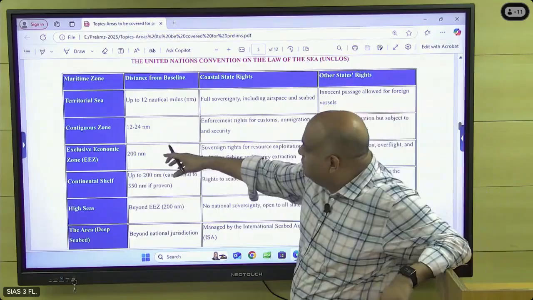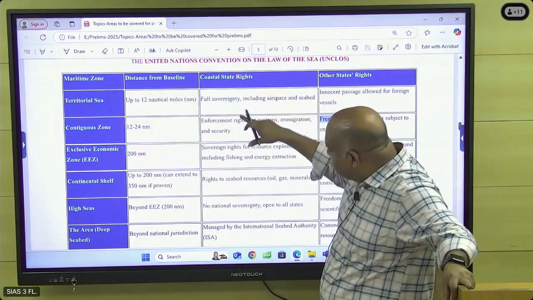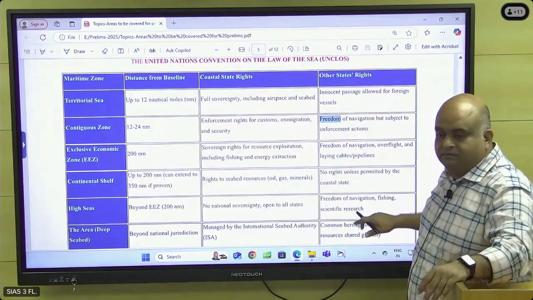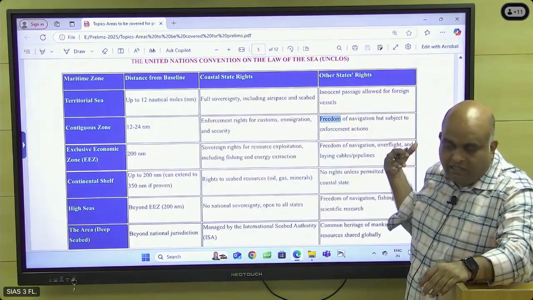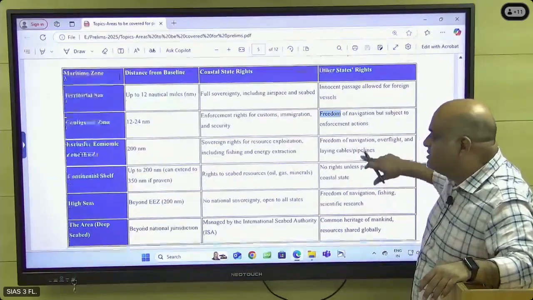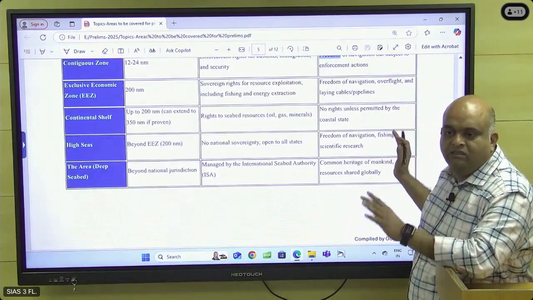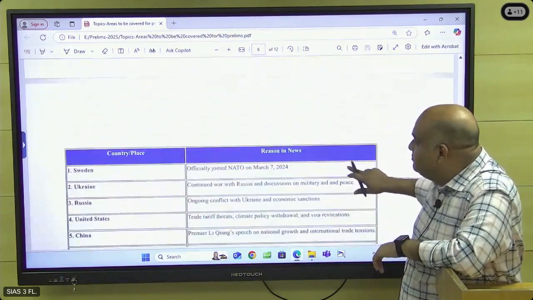So I have given the contiguous zone, exclusive economic zone, the distance, the coastal states' rights and other rights. Whether other countries can move their ships, aeroplanes, etc. So all these things I have given, just for an idea, just to check it. This is not exhaustive information, just some idea. Okay, you can check it.